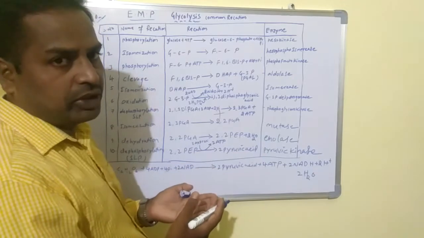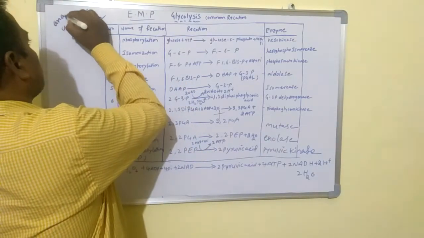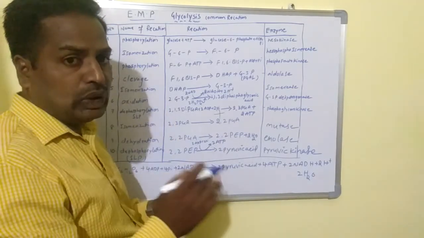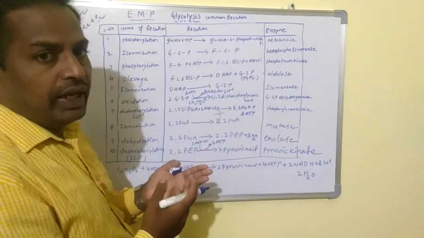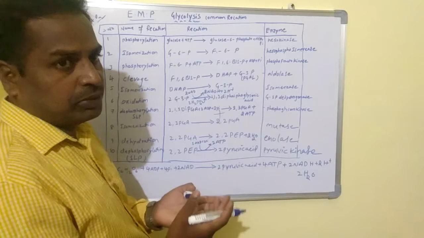Anaerobic respiration is when glucose breaks down into ethyl alcohol in the absence of O2. But today our topic is aerobic respiration.